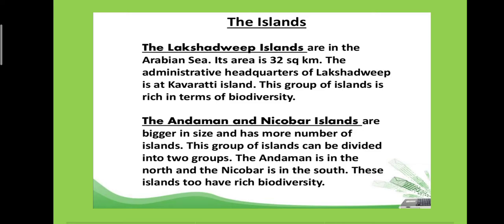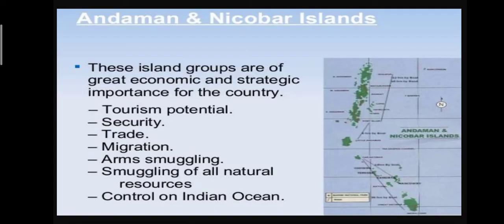Next, the Andaman and Nicobar Islands are bigger in size and have a larger number of islands as compared to Lakshadweep. This group of islands can be divided into two groups. The Andaman is in the north and the Nicobar is in the south. These islands too have rich biodiversity. These island groups are of great economic and strategic importance for the country.